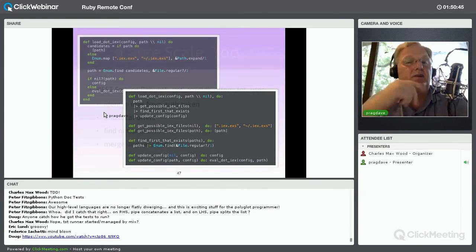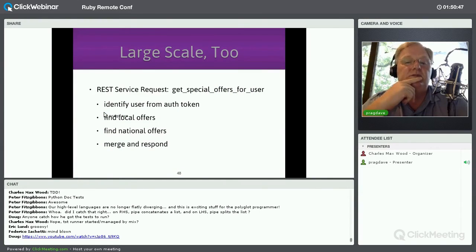This works on the big scale too. So let's imagine we had a REST service and we were handling some kind of merchanting site, and we have to be able to get special offers for the user. So maybe what we're looking at is something like a Living Social or something like that, right? So we're going to identify our user. We're going to find local offers, like the donut shop down the road. Find national offers, like you can get 20% off tires. And then merge those two results and respond back to the user.